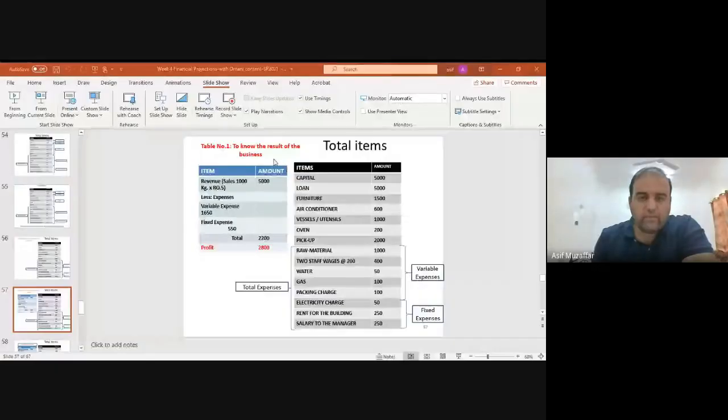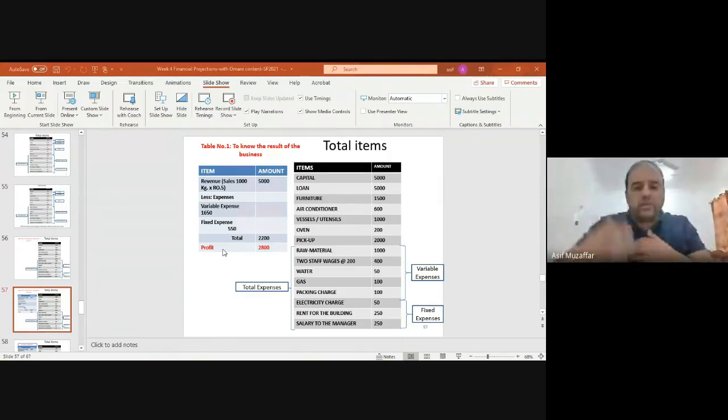Okay. Now you can see the slide, this is the income statement on the side. This is the balance sheet, which I told you. See, revenue or sales, 5,000 minus they have taken the total cost and just given the profit. This is the net profit actually. So what I have shown you right now gives more information. In this income statement, this is not wrong, this is okay, but this is consolidated.